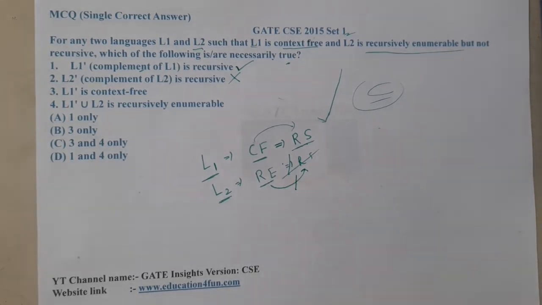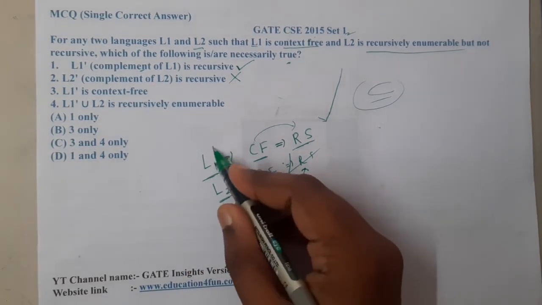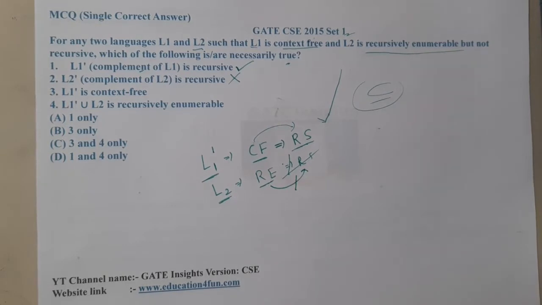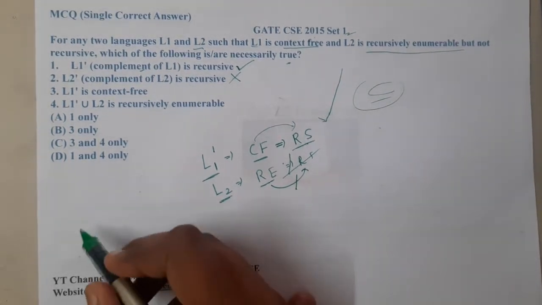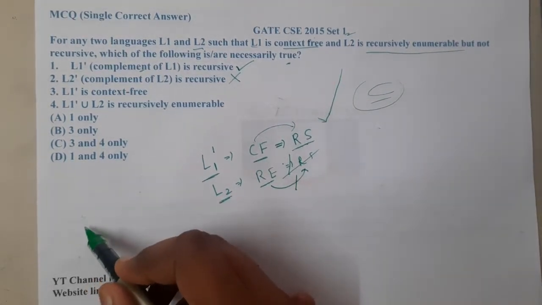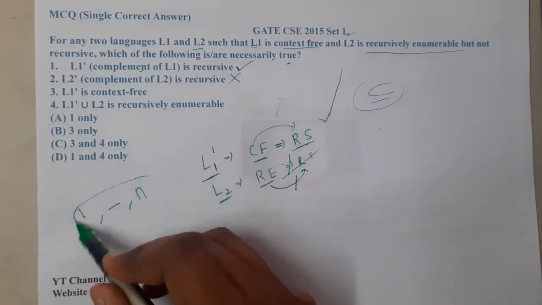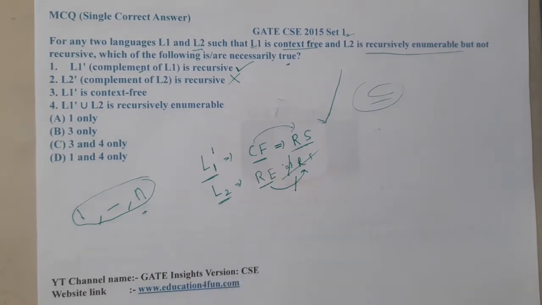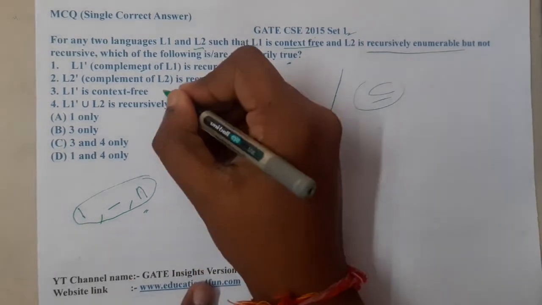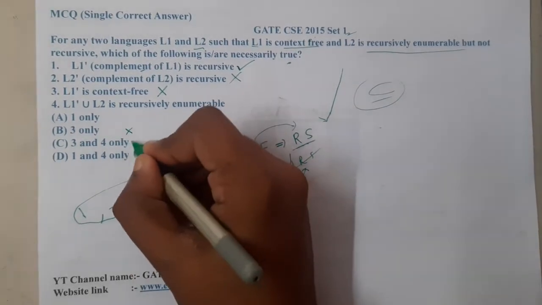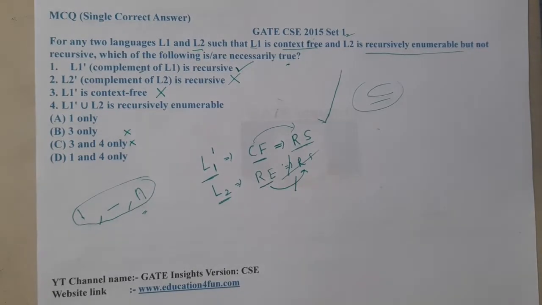The issue here is they are saying L1 complement is context free. Is context free closed under complement? No. Context free languages are not closed under complement, set difference and intersection. With that simple analysis, we can conclude that this is also false. So options B and C have been eliminated, and we are left with the fourth option.